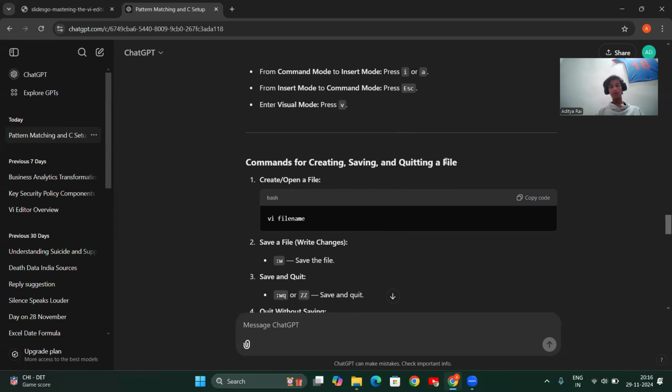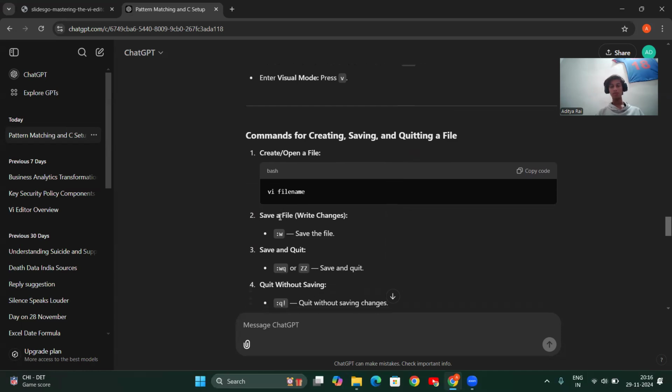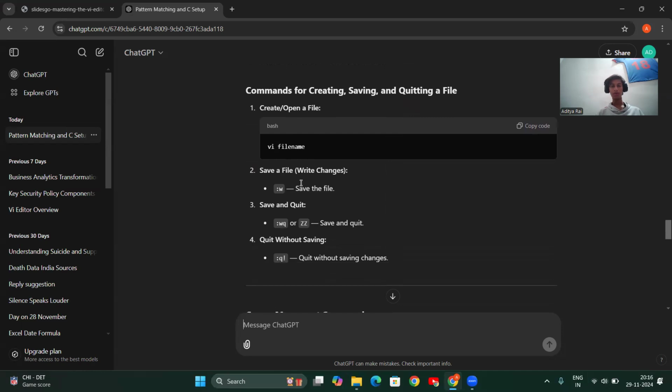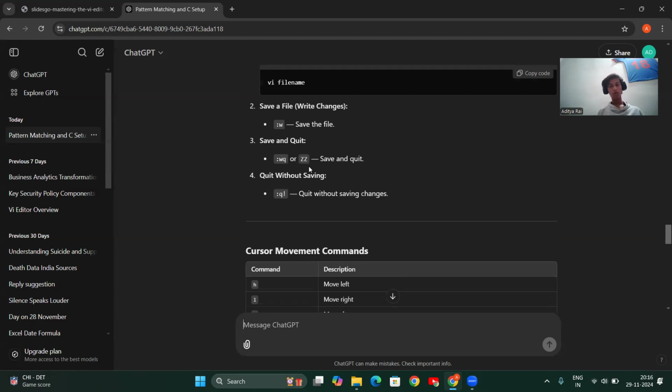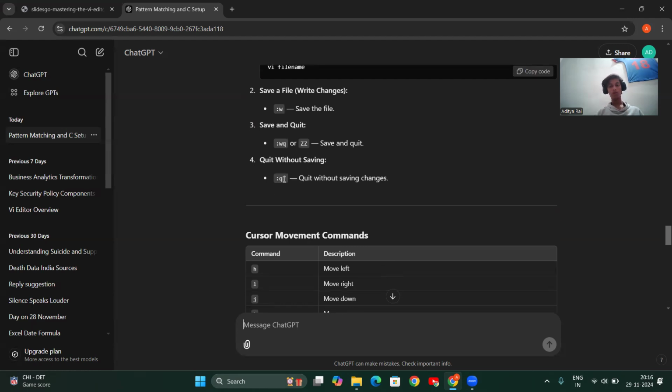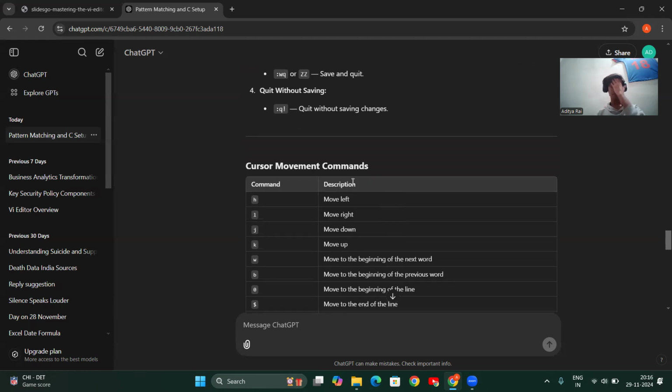Commands for creating, saving, and quitting a file. To create a file, use vi followed by your file name. It will create the file. To save a file, use :w. To save and quit, use :wq. W is used for save and q is used for quit. To quit without saving, use :q!, which will quit without saving the changes.